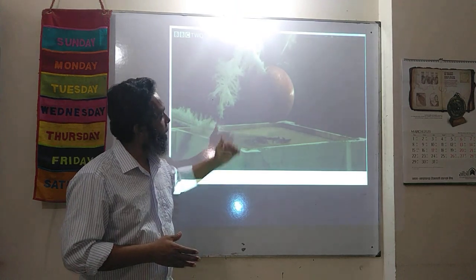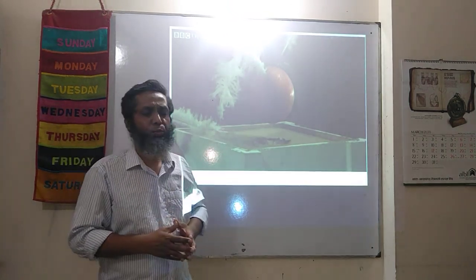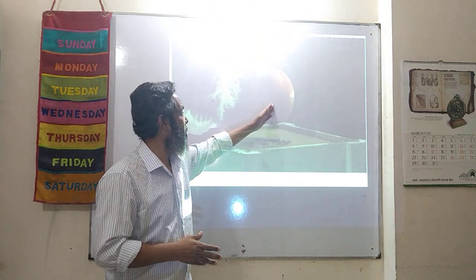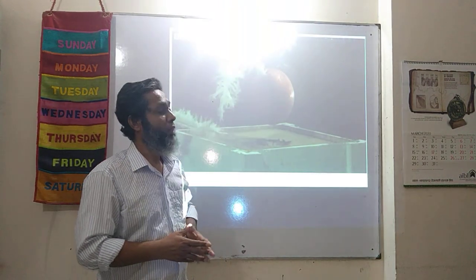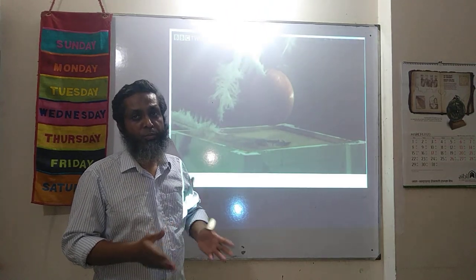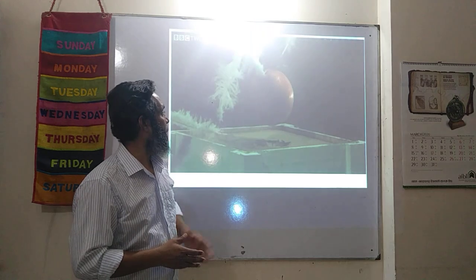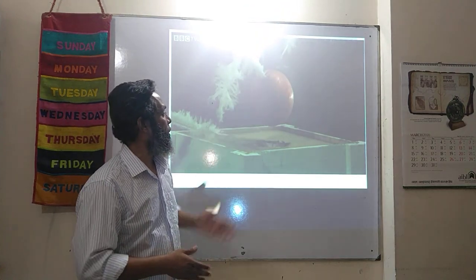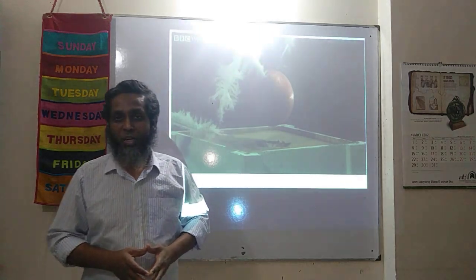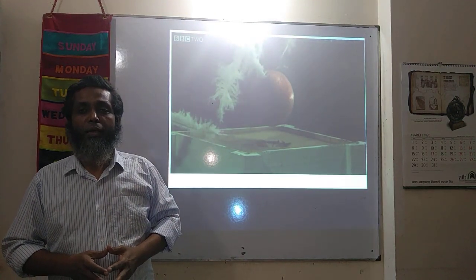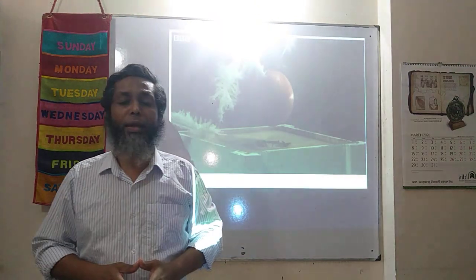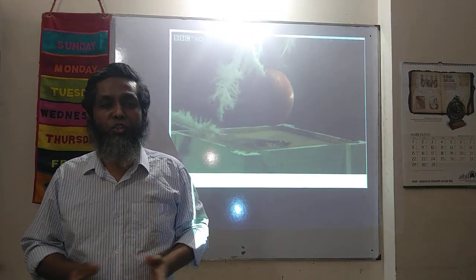And in the second half, the vacuum chamber is made vacuum, and both the objects, the bowling ball, the heavy object, and the feather, the lighter object, are left at the same time from the same height, and we observe that, interestingly, both the bodies come to the ground at the same time. This proved Galileo's first law.